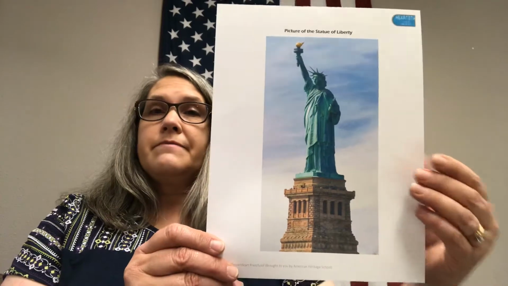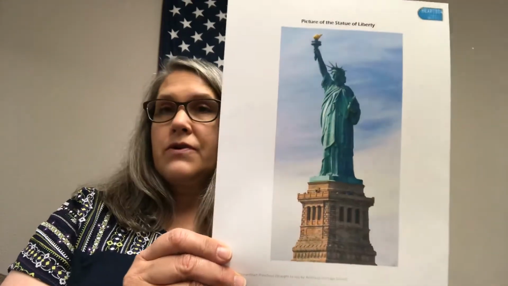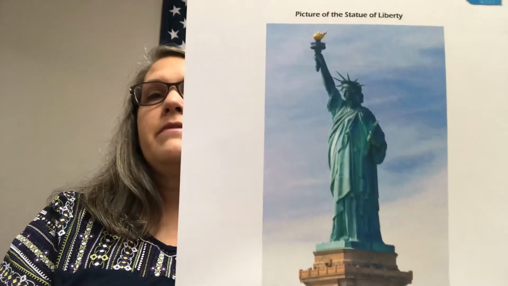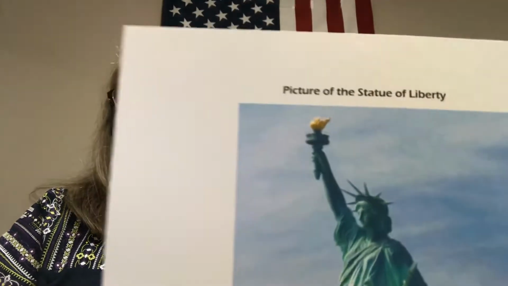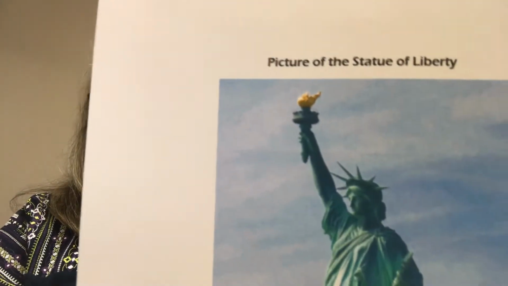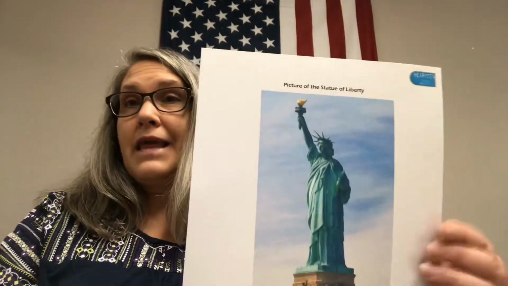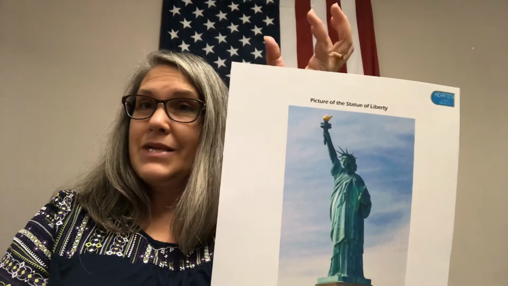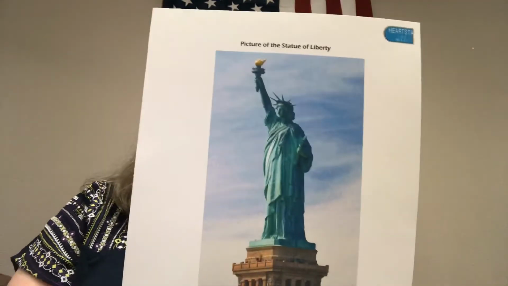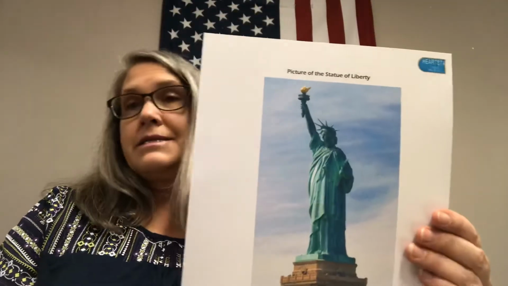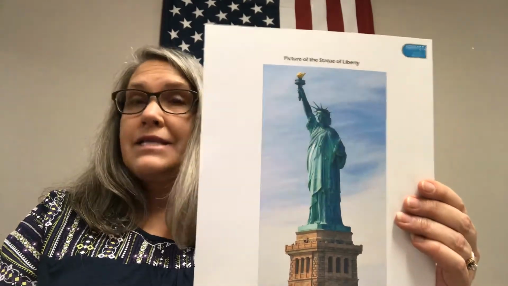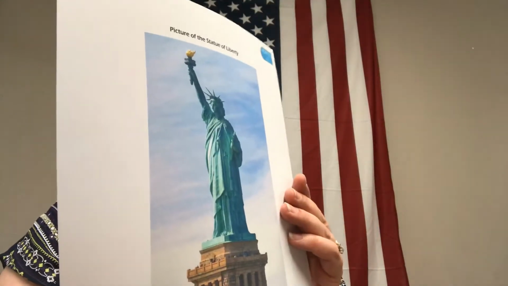Now, there are some specific things on her that tell us about America also. We're going to start at the top. What do you see at the top? That is a torch. And the torch symbolizes enlightenment, because when there's light, you can see, right? And you can tell stuff. And it is an understanding, and it lights the way to freedom.